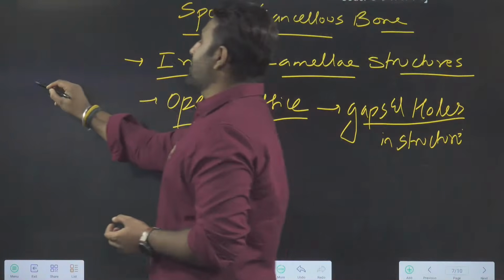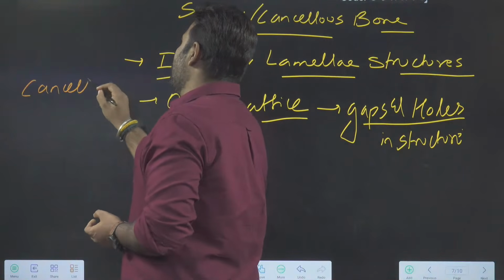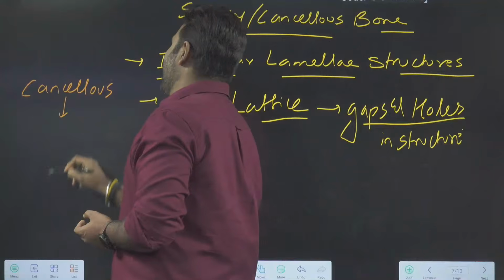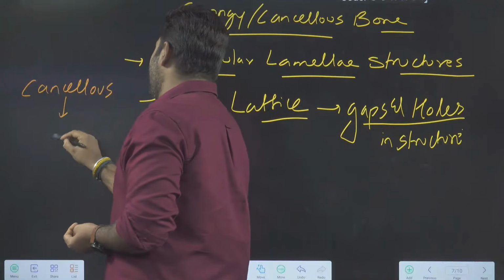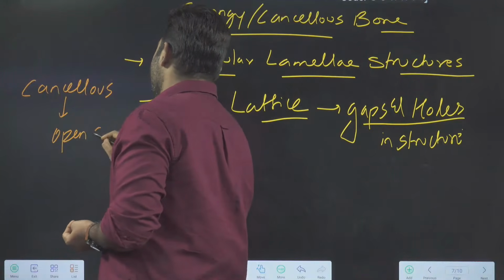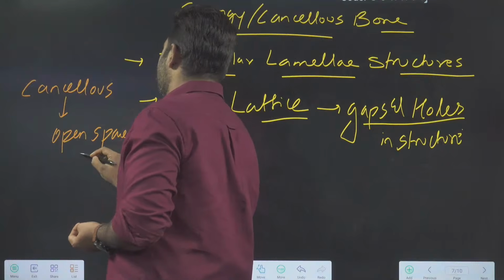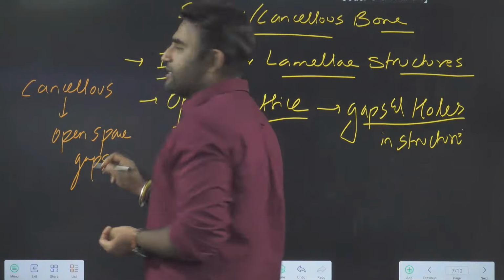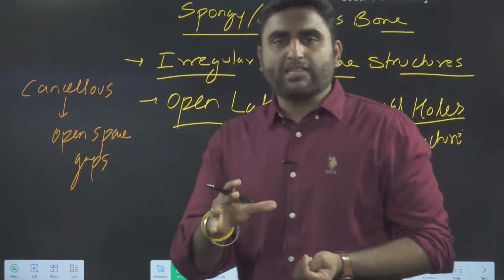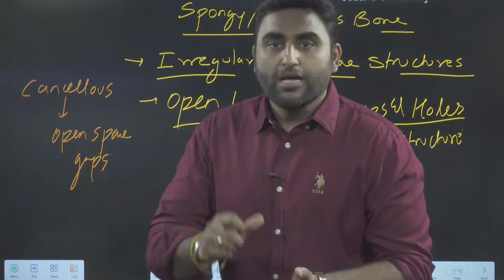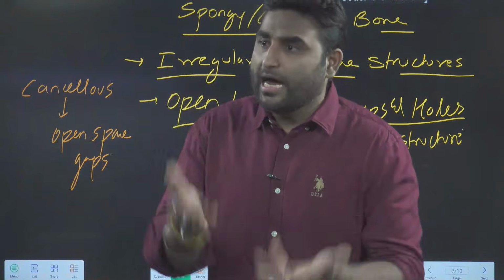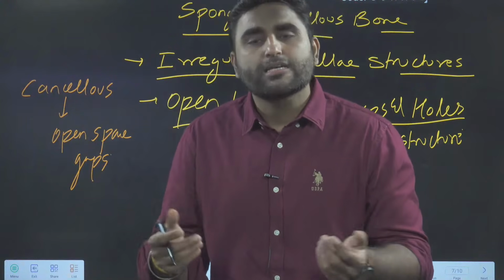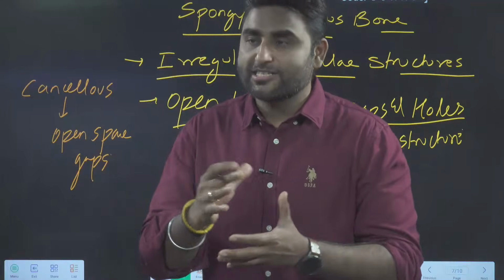Cancellous in Latin basically means having open space or gaps. Why do we need open space? Because if you make the spongy bone compact and fully hard, where will you keep the stem cells? Stem cells will get crushed.